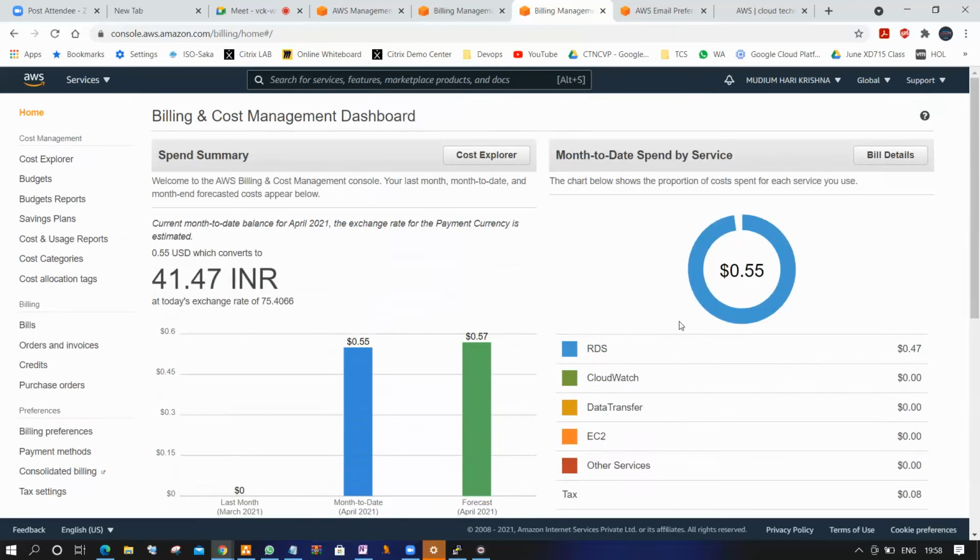Guys, we need to learn some services with paid services only, because only then can you learn some advanced features. 41 rupees or 50, 100, 200 rupees at present is a huge amount, fine. But if you spend that amount, you learn more technical skills from those particular services. That's my request. But don't be negligent. If you run the server continuously for 12 hours, 13 hours, 1 day, 2 days, 3 days, the bill will be charged continuously. This is not rupees, this is dollars, guys. Understood?